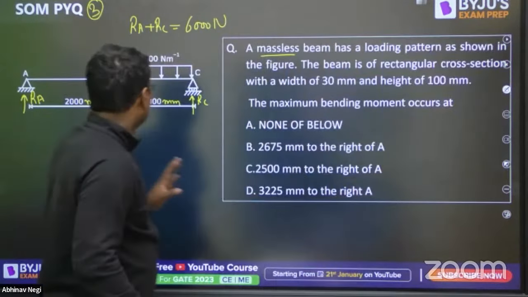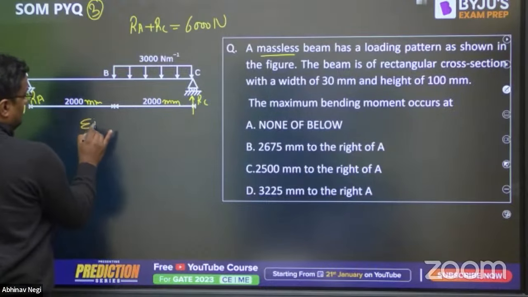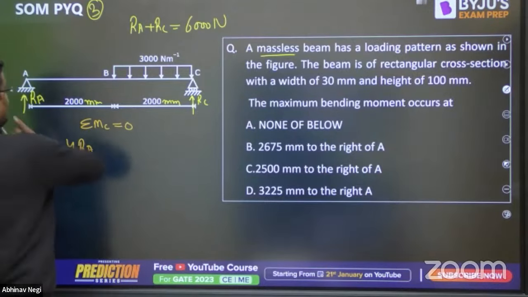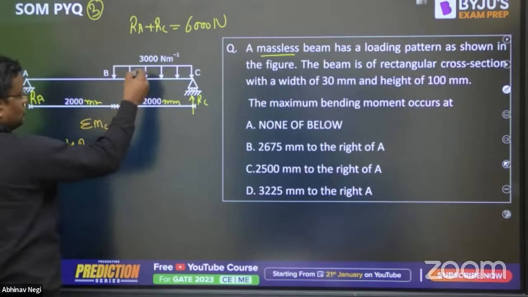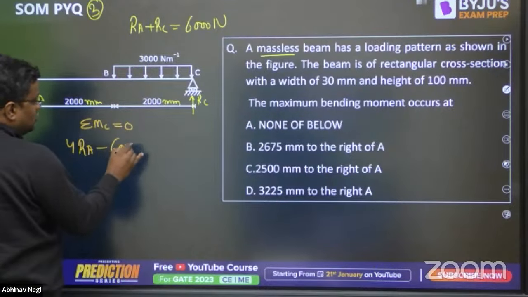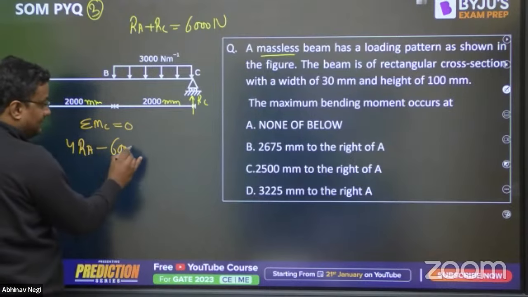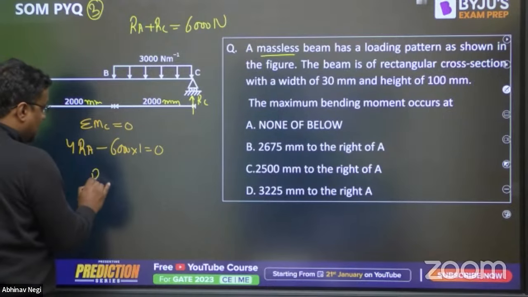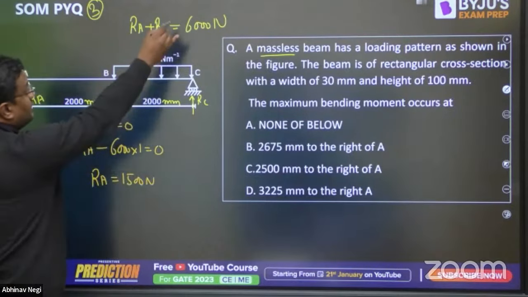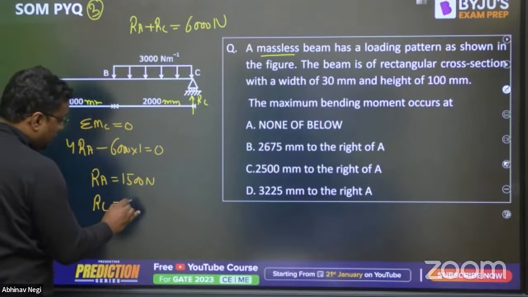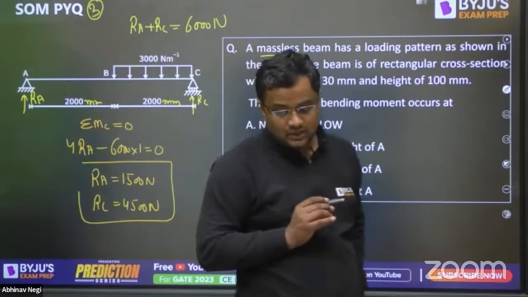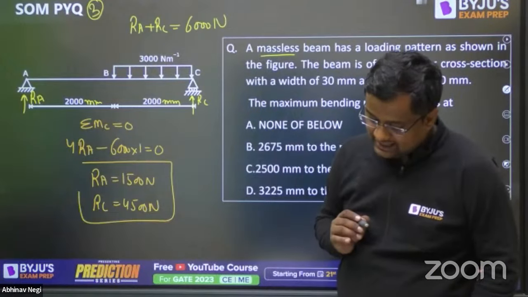Now, taking moment about C point, summation moment about C is equal to 0. So RA into 4, that is clockwise, and this is totally 6000, that is anti-clockwise, and it can be assumed to be acting at center of mass, that is 1 meter, is equal to 0. So RA value is equal to 6000 by 4, that is 1500 Newton, and RC is equal to 4500 Newton. Are you getting the same values for RA and RC?